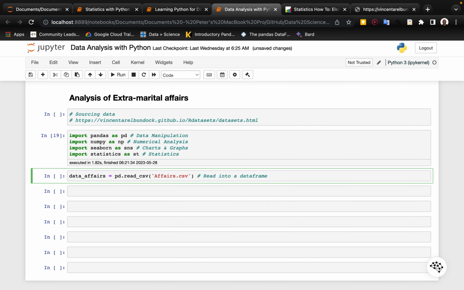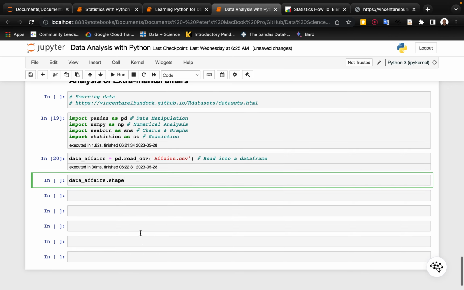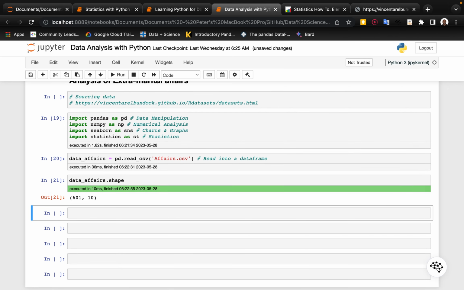So we've done that. Now, remember, once you read your data frame, it's important to look at several things. You try to do some exploratory data analysis moves. So I'm going to look at data_affairs and look at the shape. What does the shape tell us?